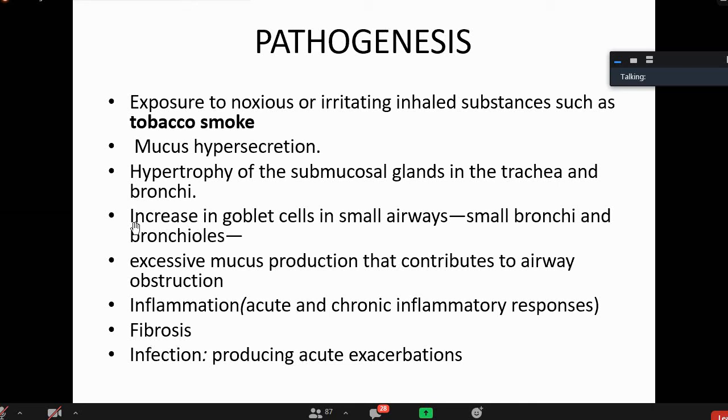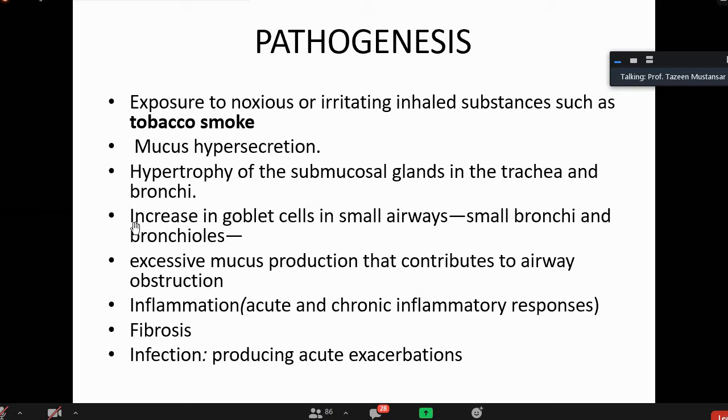Pathogenesis. Of course, cigarette smoking. Common enemy. Exposure to noxious or irritating inhaled substances such as tobacco smoke. What does it do? It causes irritation of the airways. It causes irritation of the conduit because it is mixed with the air that the person is inhaling. So the air went in, but it is irritating the wall of that passage.